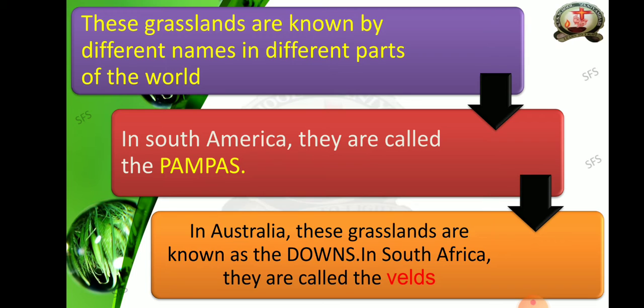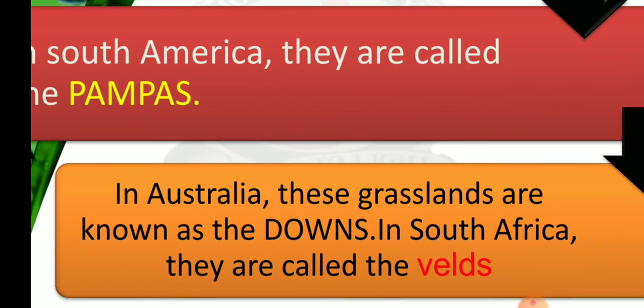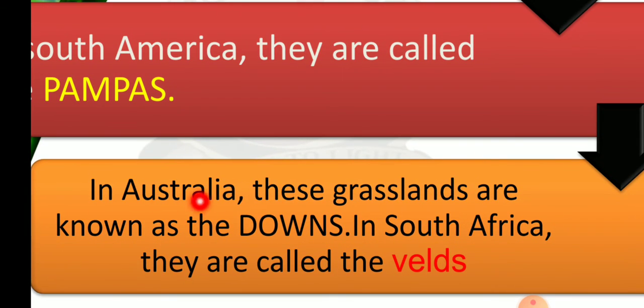Can you repeat the spelling, dear children? Pampas. Please memorize the word while I'm teaching. Then in Australia, these grasslands are known as the downs. In our place, down means at the bottom, but in Australia, these grasslands are known as the downs. What is the spelling for it? D-O-W-N-S, downs. Then in South Africa, they are called the velds.